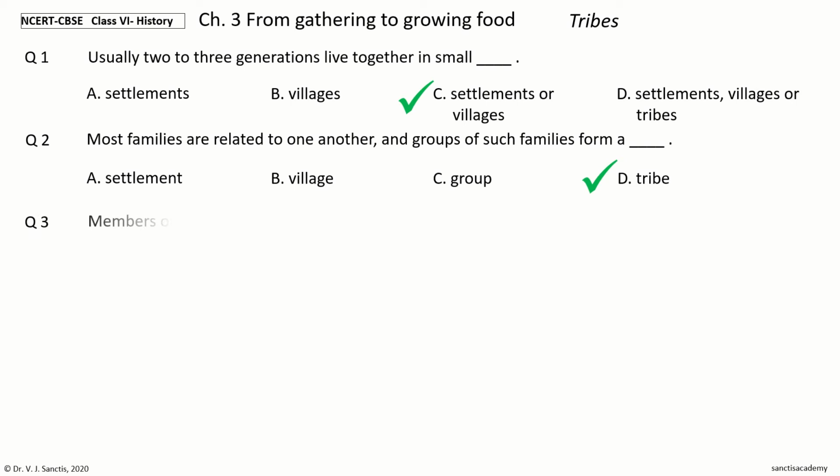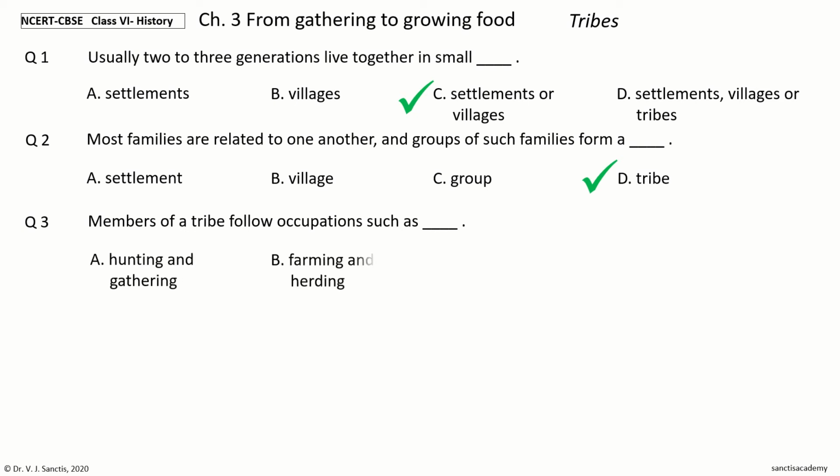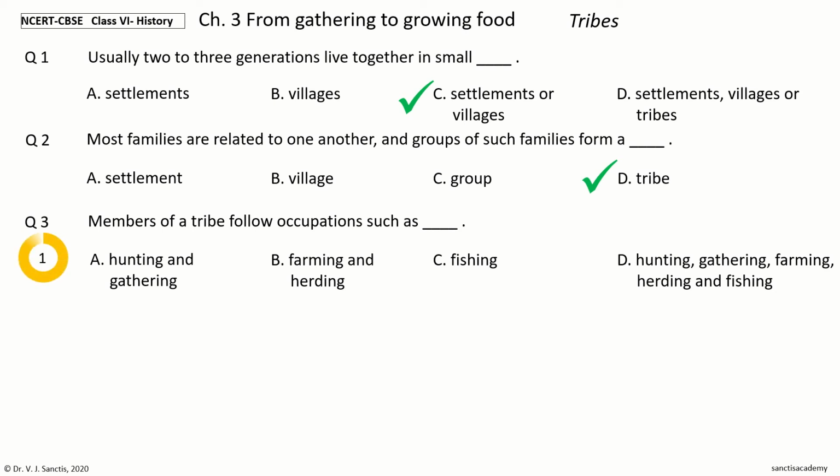Question 3. Members of a tribe follow occupations such as dash. The options are hunting and gathering, farming and herding, fishing, hunting, gathering, farming, herding and fishing. Your time to choose. And the correct answer is hunting, gathering, farming, herding and fishing. So, members of a tribe follow occupations such as hunting, gathering, farming, herding and fishing.